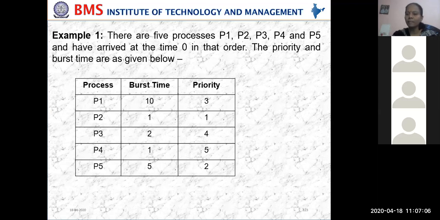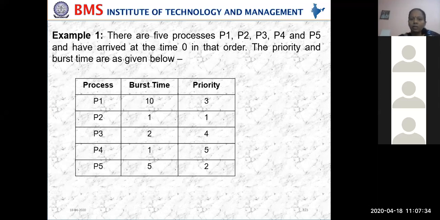The second one is shortest job first. Then priority queue. Today we have seen priority scheduling. Again, within these three only, we have something called preemptive and non-preemptive.